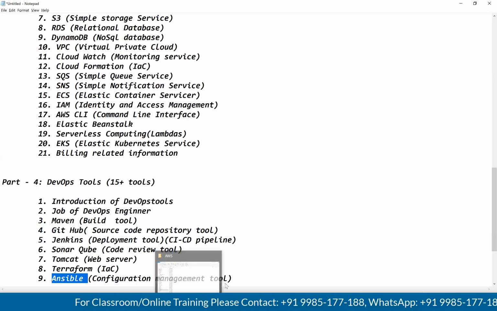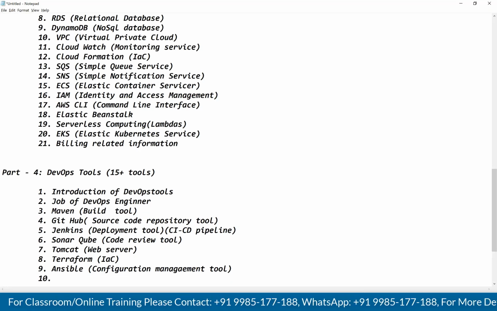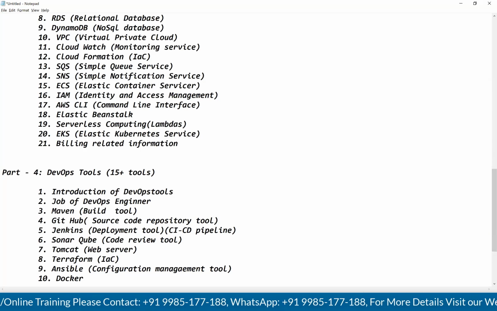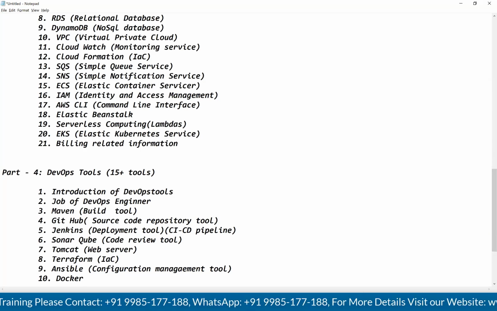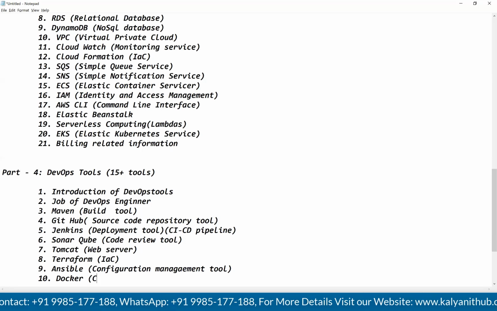After this Ansible, I will talk about one more important tool that is called Docker. Docker is very, very important. Here, what we are going to understand is what Docker is, guys. Docker is a containerization tool.